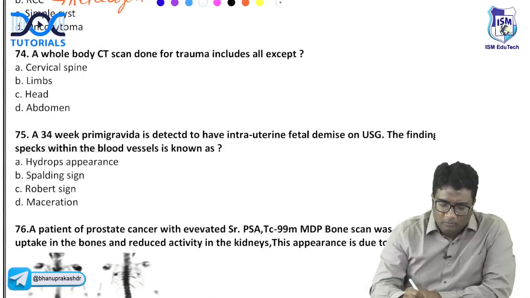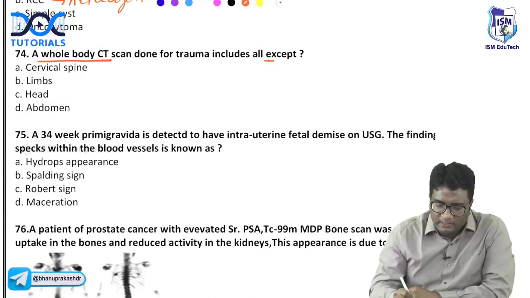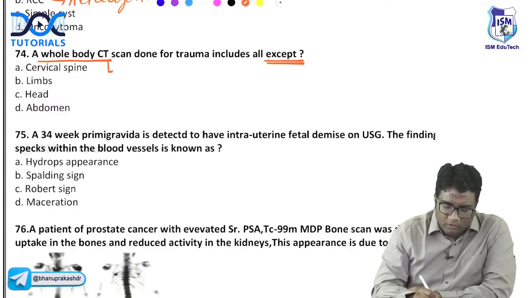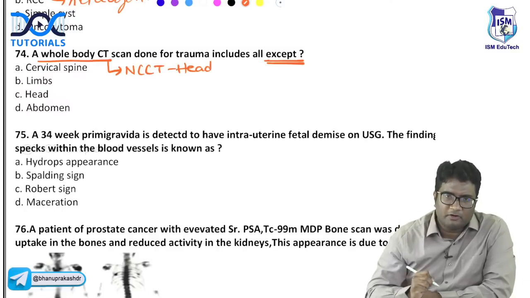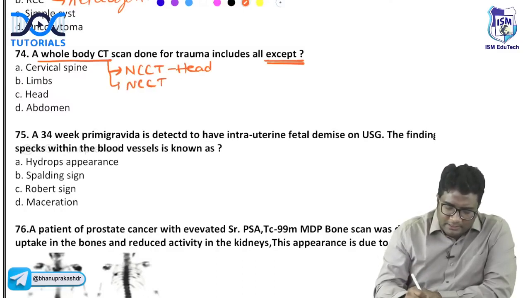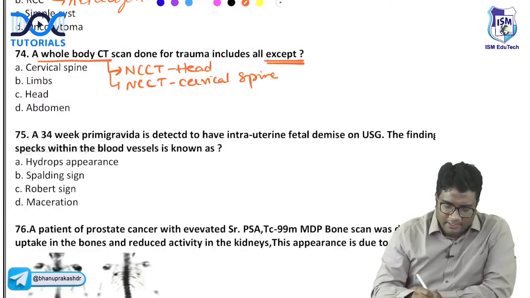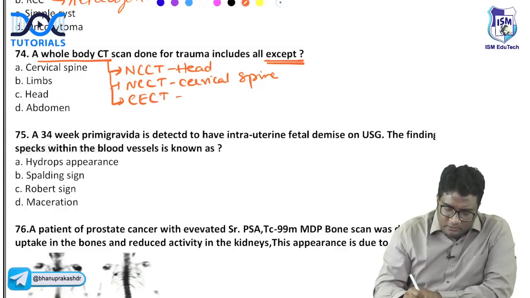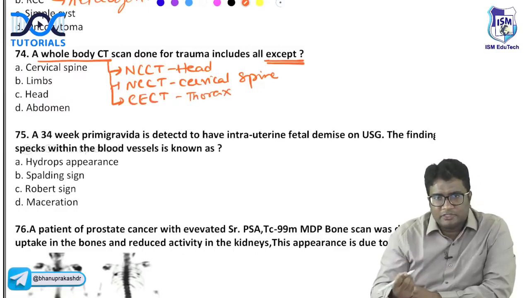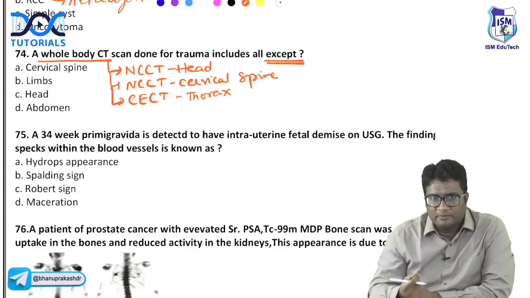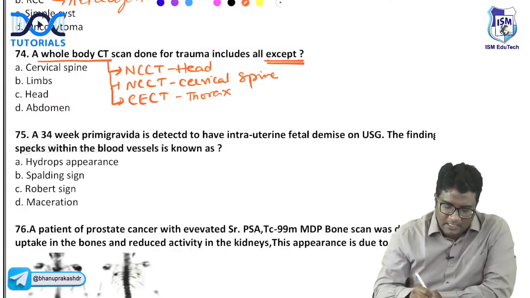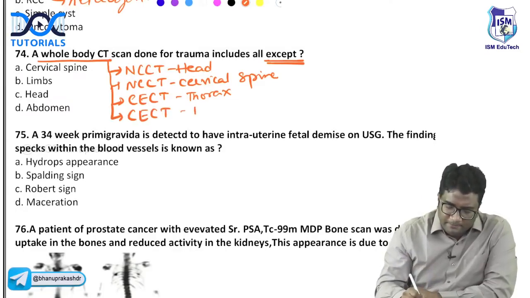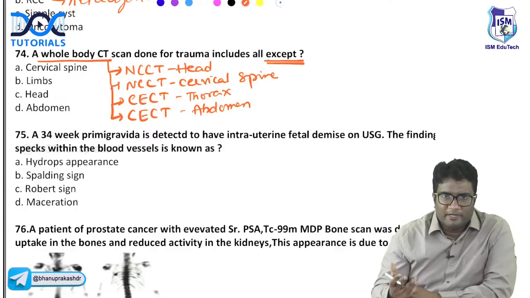Next, whole body CT will include all except. Remember, when we say whole body CT, we get a non-contrast CT of the head. Remember, head trauma, we go for non-contrast CT. We go for non-contrast CT of the cervical spine. Then we inject contrast and we do CECT of the thorax to look at any aortic transection, right? Any tearing of the aorta, any tearing of the superior vena cava, so any of these mediastinal vessels. You need to give contrast. You go for CECT. And also we go for CECT of the abdomen.